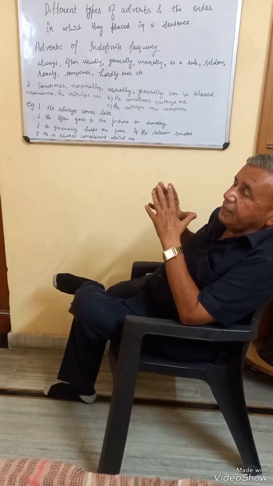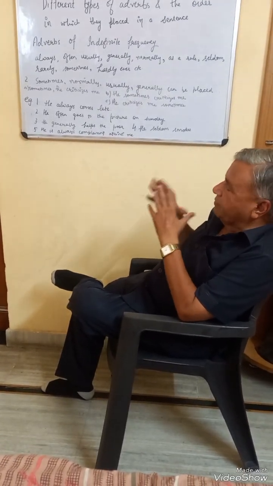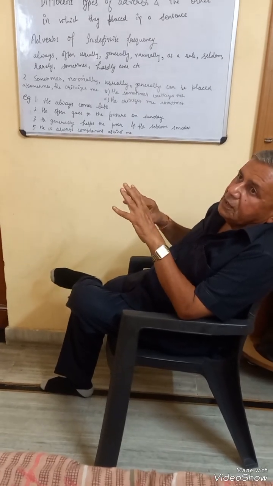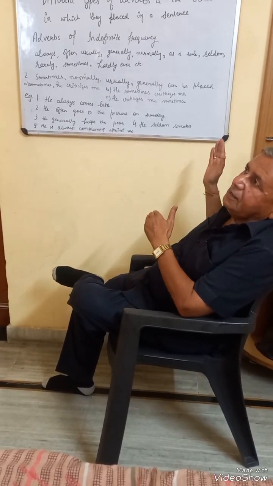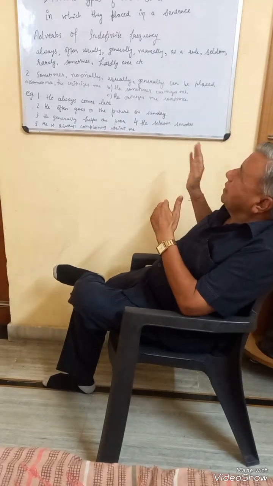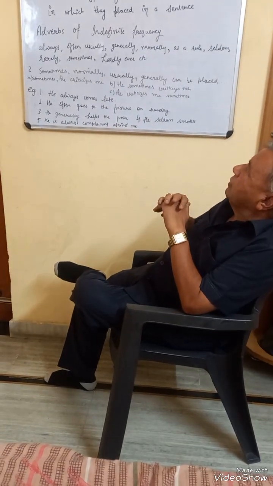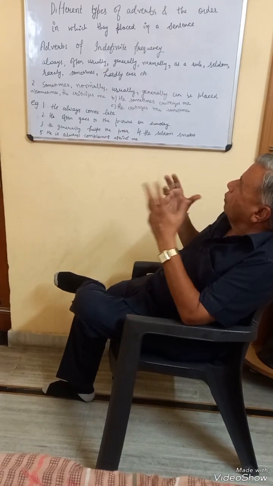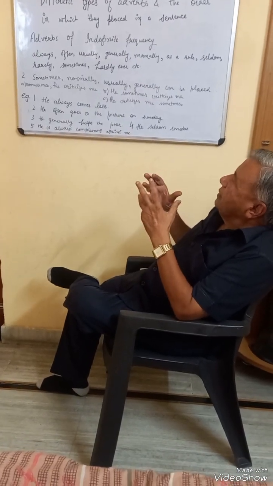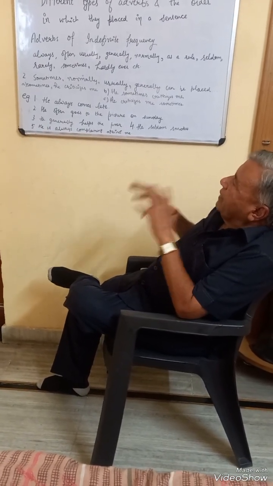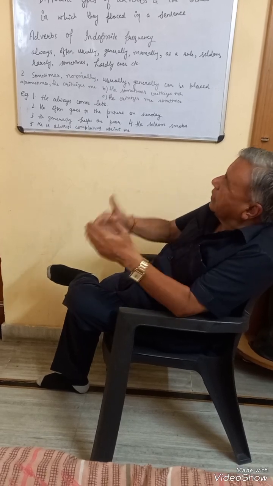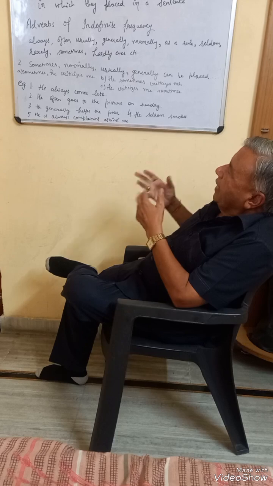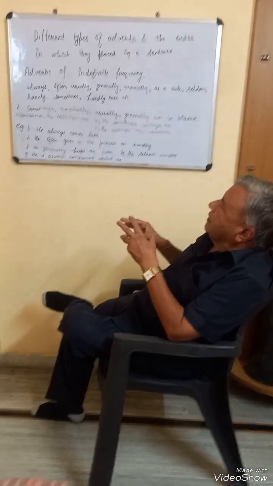But some adverbs of indefinite frequency can be placed in a sentence at the front or at the end also. These are adverbs of indefinite frequency such as sometimes, normally, usually, which can be placed at the beginning of the sentence or at the end of the sentence as well as in the middle of the sentence.